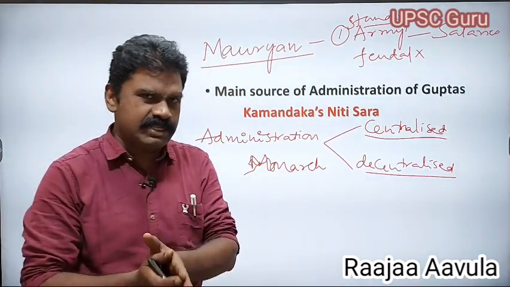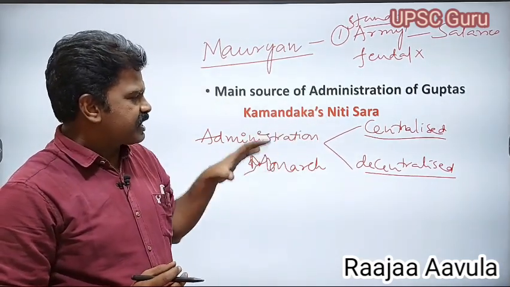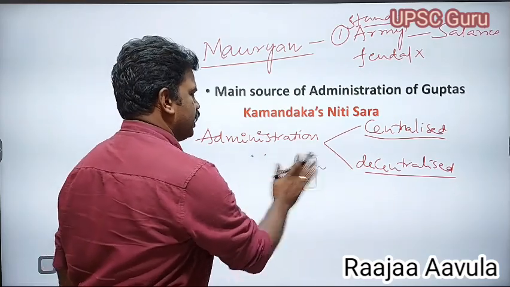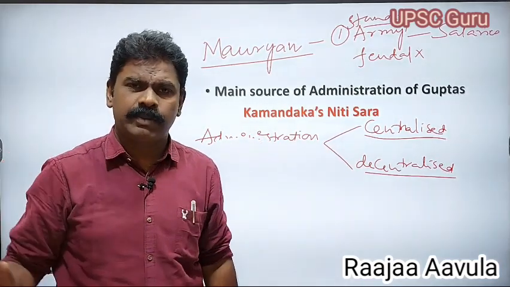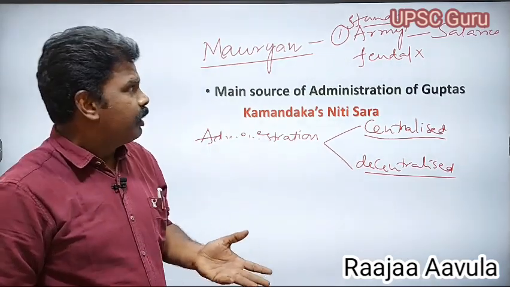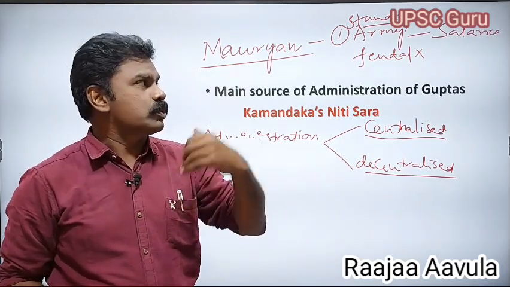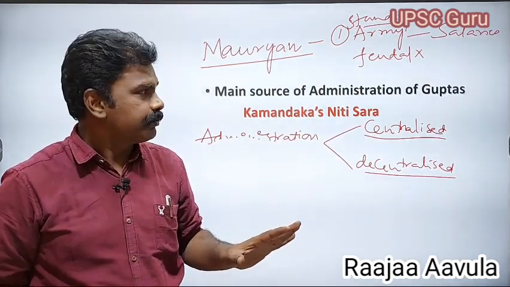The main feature of centralized administration was that the complete power rested in the monarch, that is the king. The king used to take all the administrative powers. The king will appoint everybody, and the king has the standing army. The king used to give salaries to the soldiers. There was no feudal army.